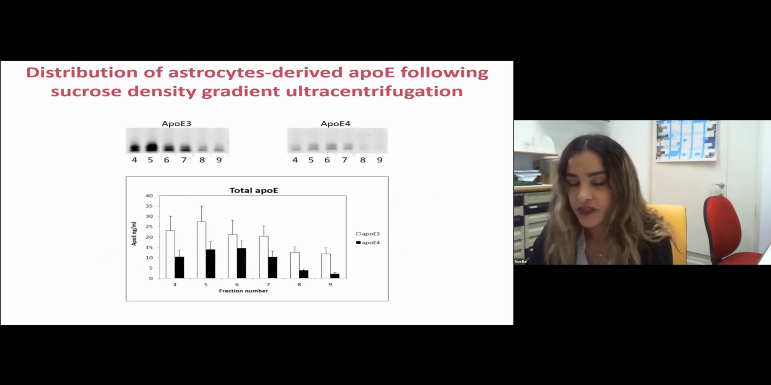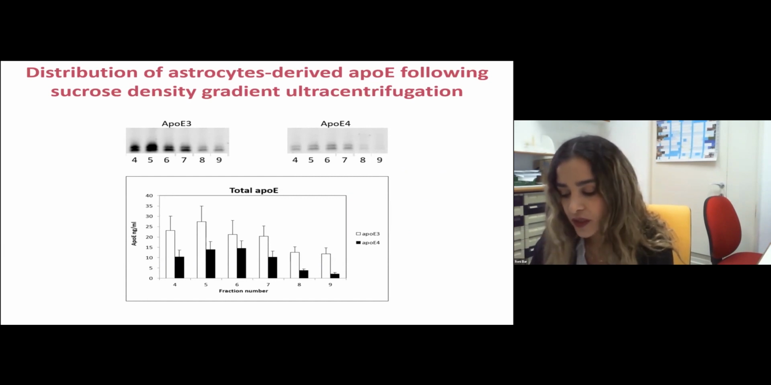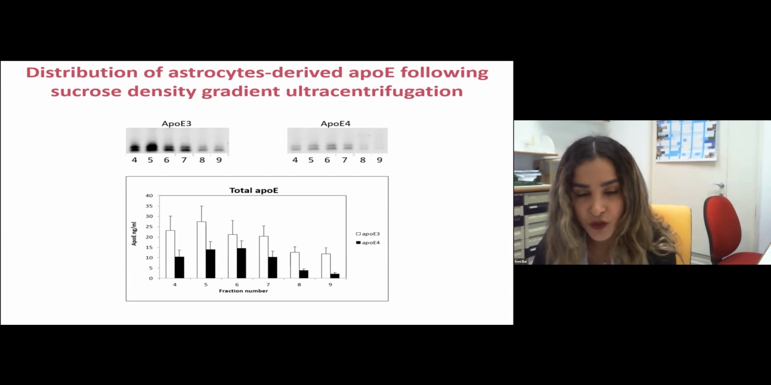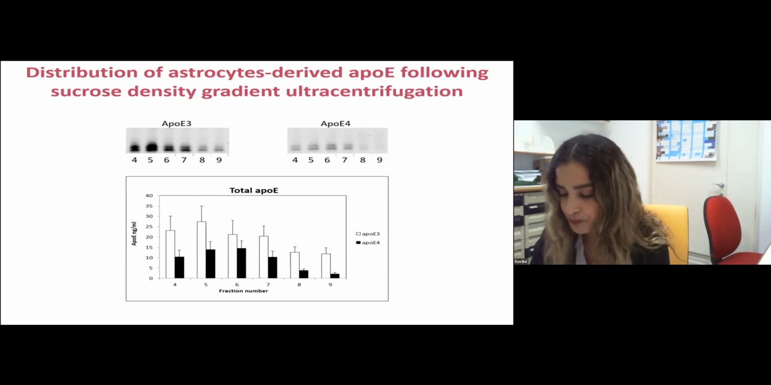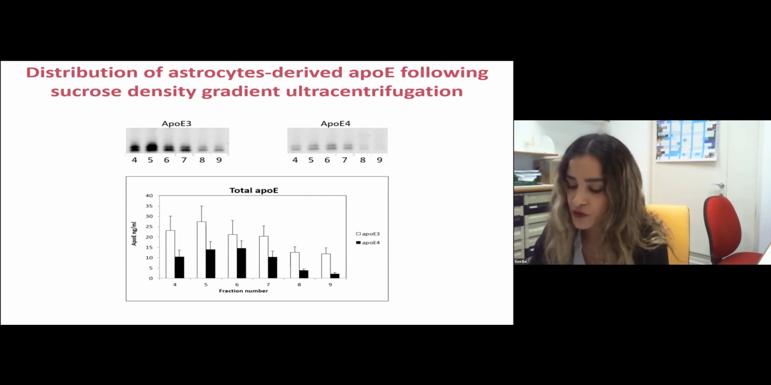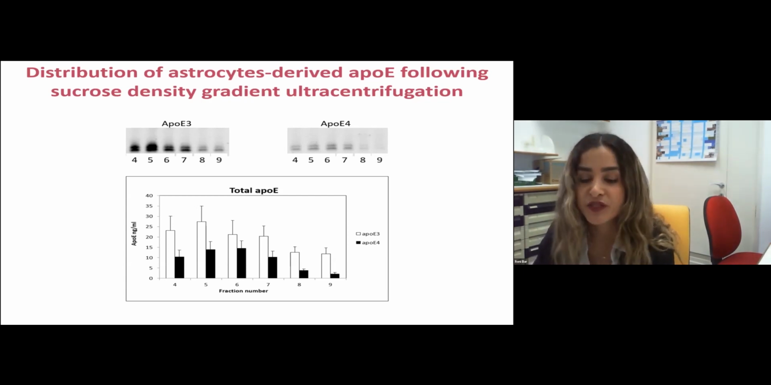ApoE immunoblot of the examined fractions revealed that ApoE3 levels are higher than ApoE4, and most of the ApoE is present in the lipid-rich fractions, which are the low number fractions, 4 to 6. The different fractions were diluted to produce a constant concentration of 2.5 nanograms per ml.